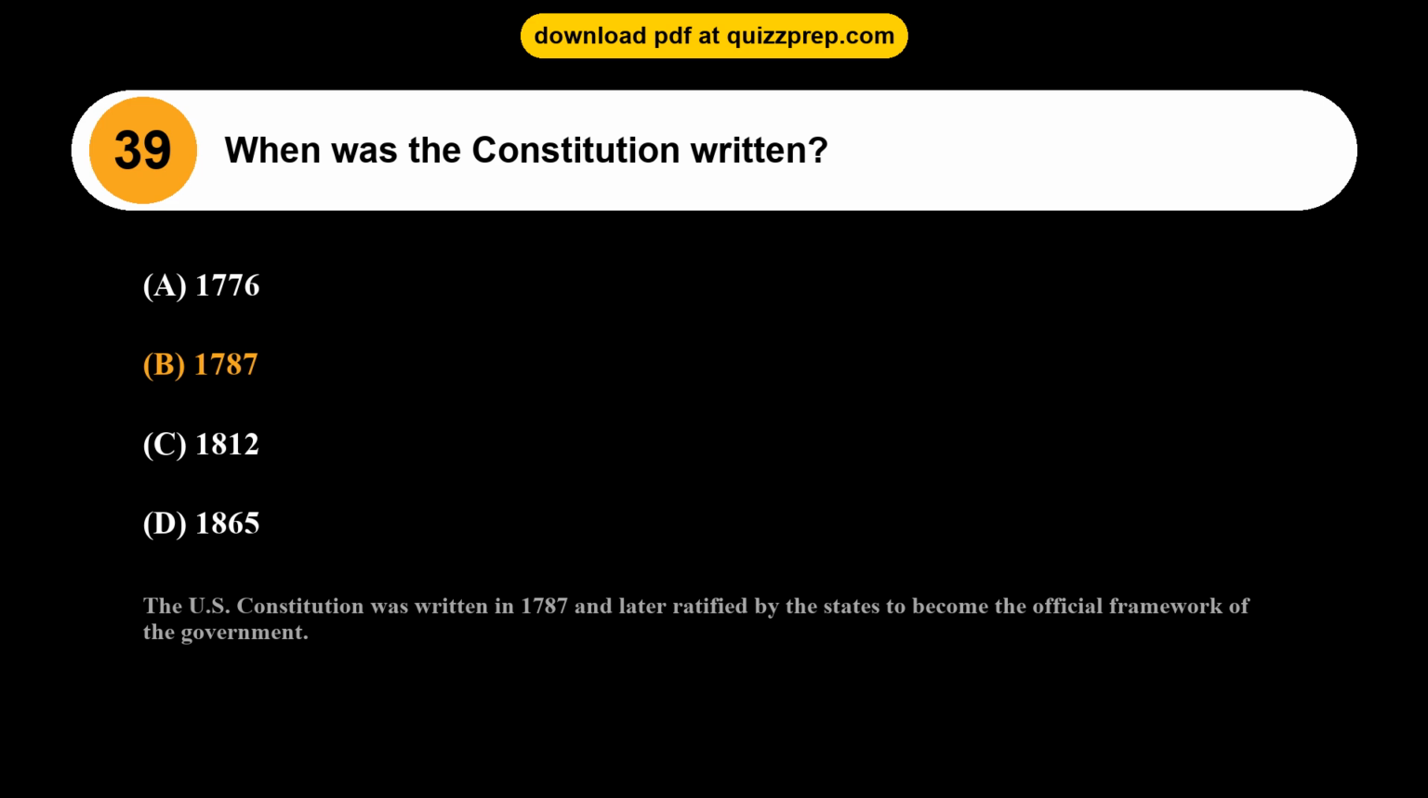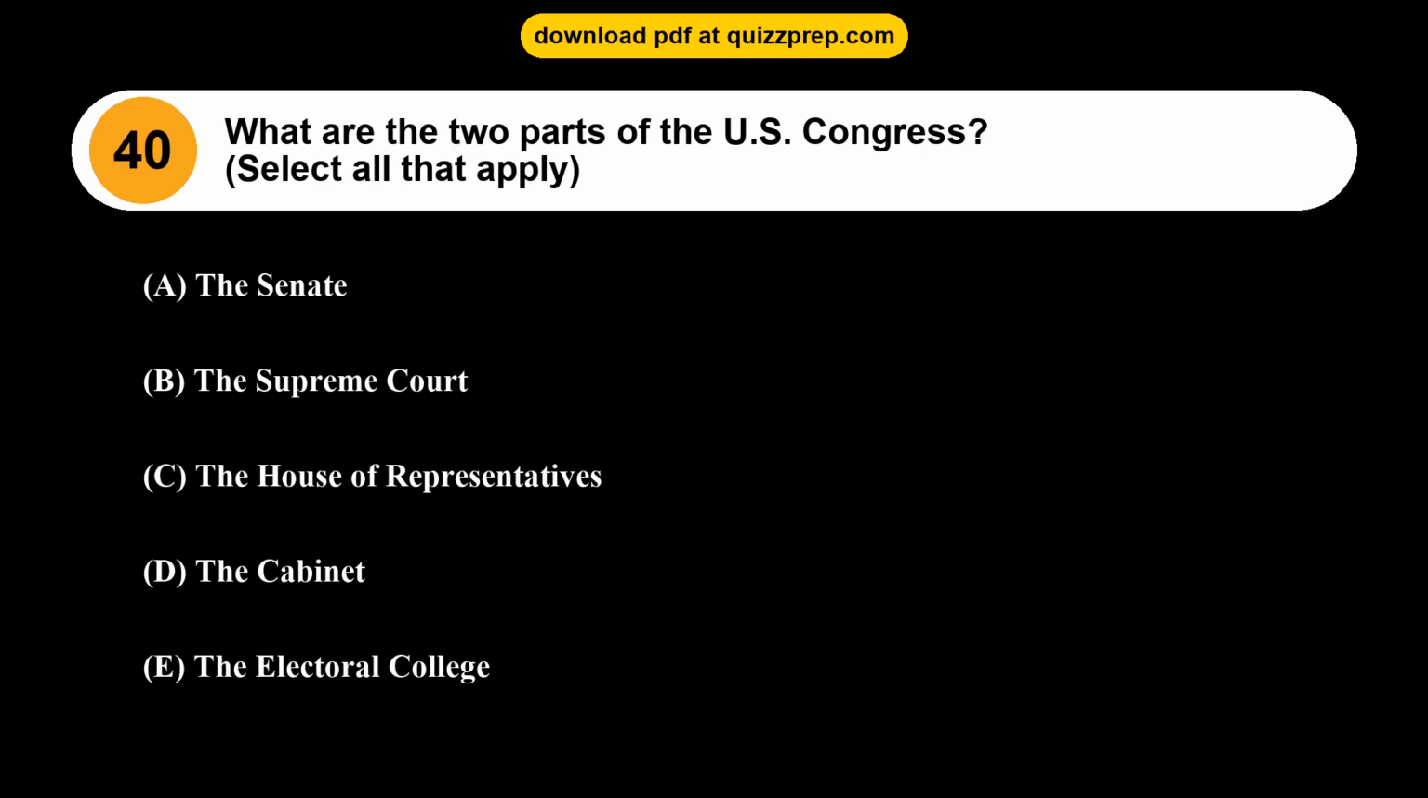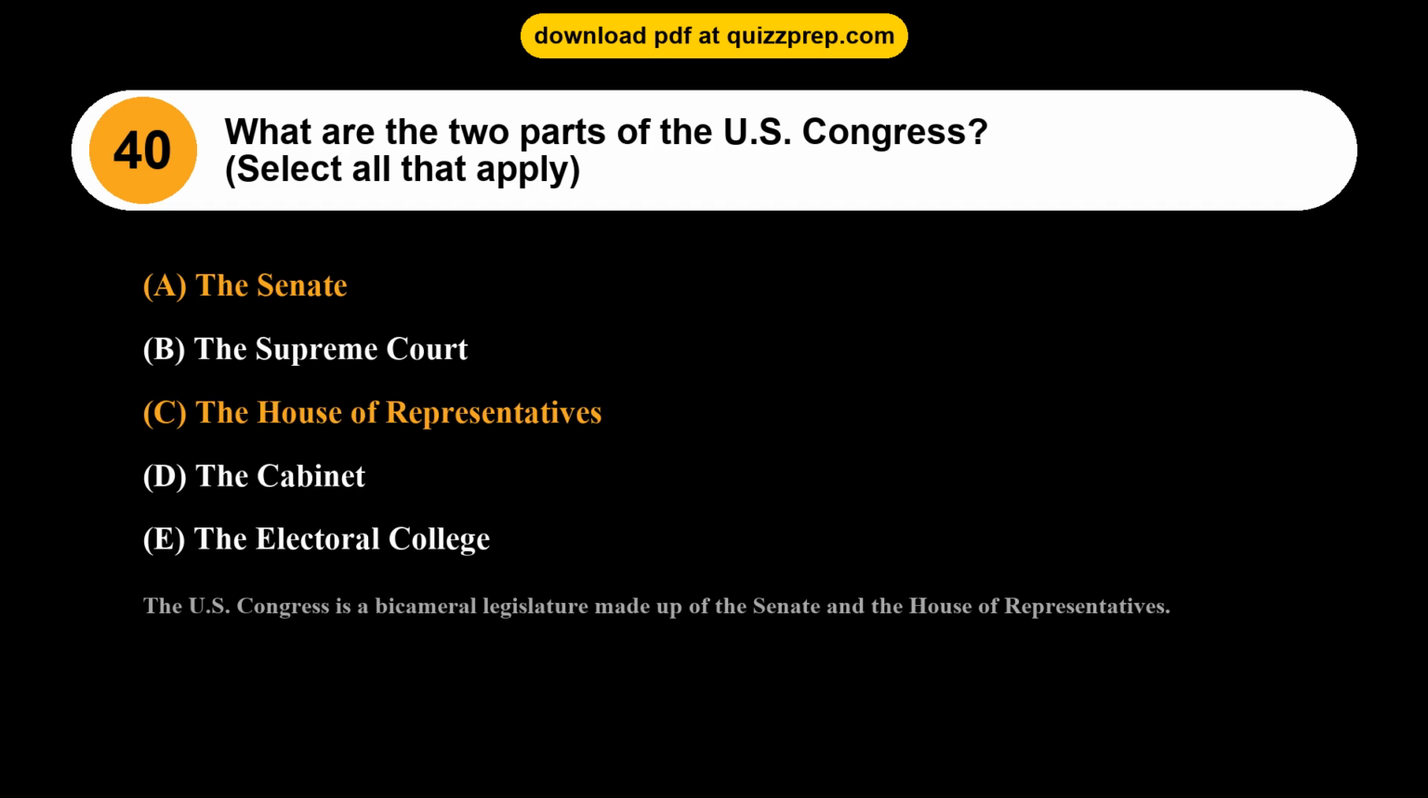Question 40. What are the two parts of the U.S. Congress? Option A, the Senate. Option B, the Supreme Court. Option C, the House of Representatives. Option D, the Cabinet. Option E, the Electoral College. The correct answers are options A and C, the Senate, the House of Representatives. The U.S. Congress is a bicameral legislature made up of the Senate and the House of Representatives.